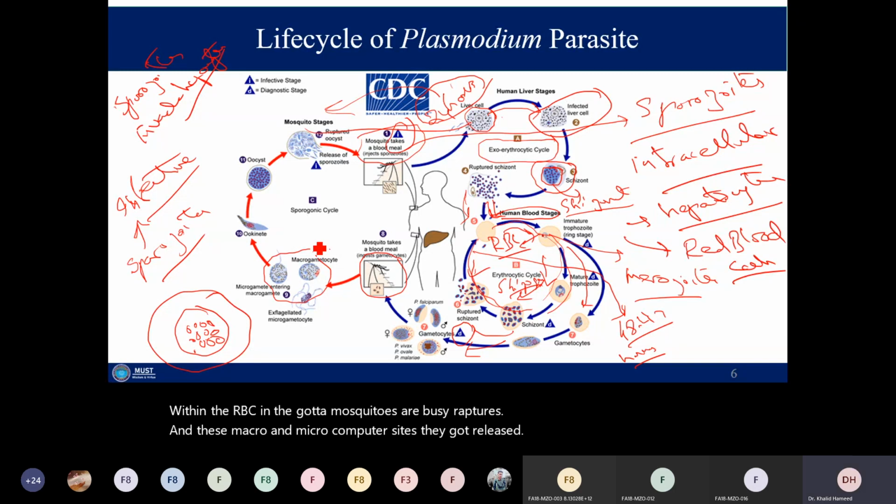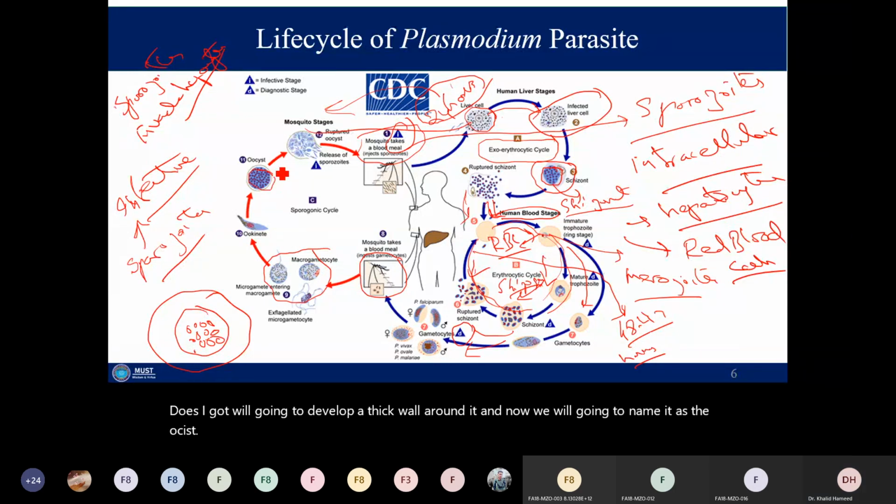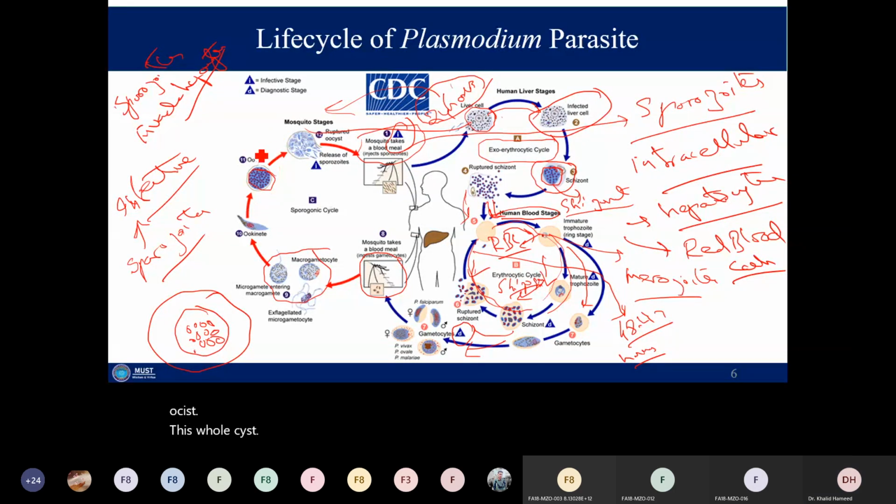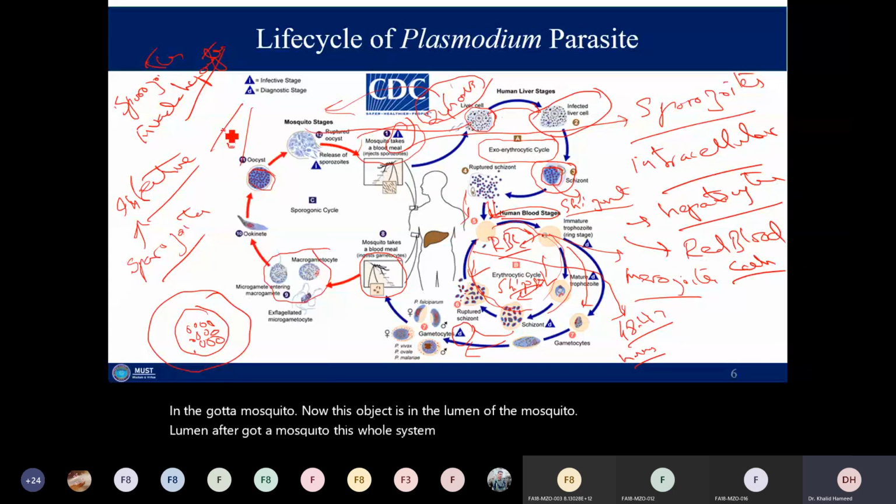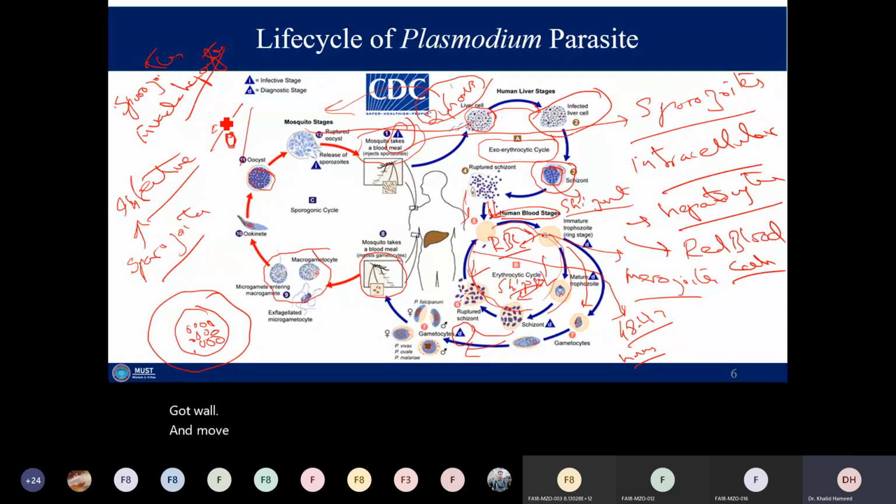They are going to fuse to form a zygote. The zygote develops a thick wall around it, and now we name it an oocyst. This oocyst is in the lumen of the gut of the mosquito. This oocyst will now rupture through the gut wall and move towards the other side.